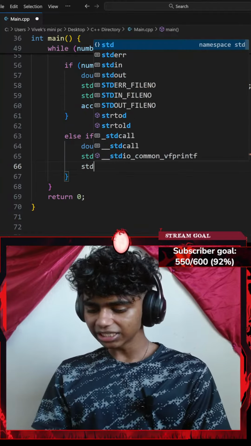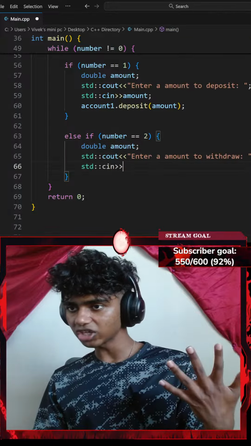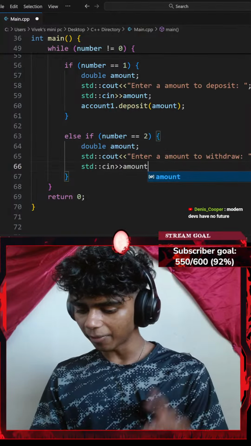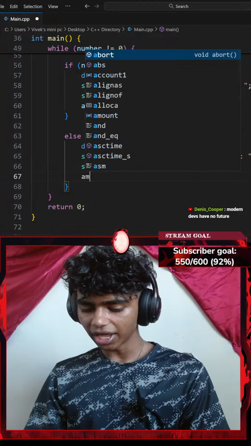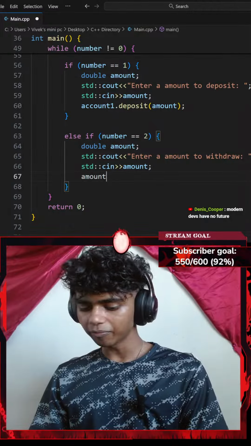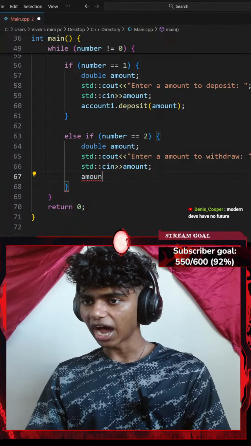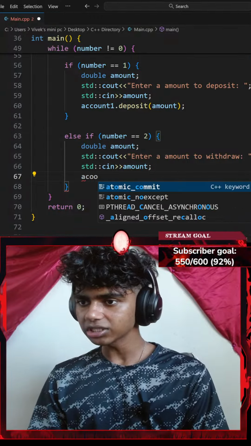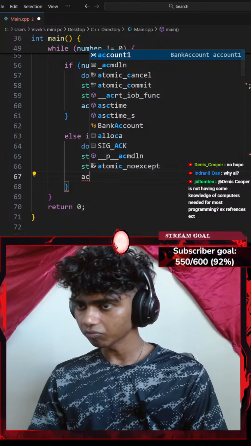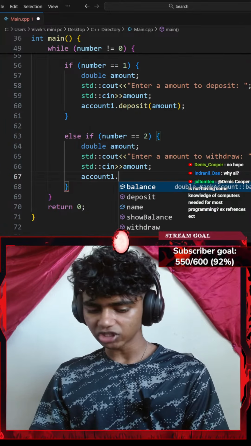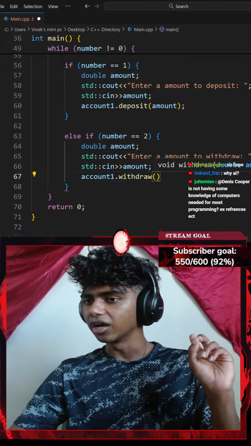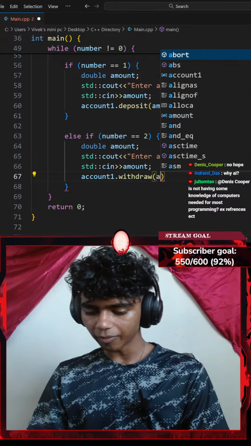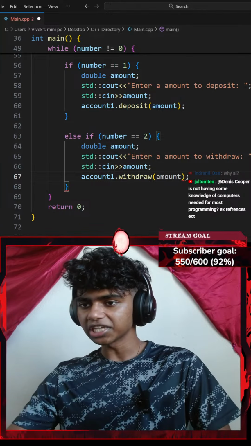Cool. Okay, let's see. Let's go with a standard console input with an extraction operator. I want to extract my amount variable ending with a semicolon. Okay, that said, let's go ahead and invoke my account1 object again. Actually, this should be my account1 object. There we go. Okay, dot, let's say the withdraw function this time, or the withdraw method. I want to withdraw something. My parameter is going to be my amount variable ending with a semicolon.